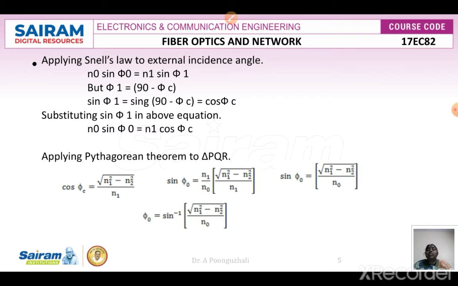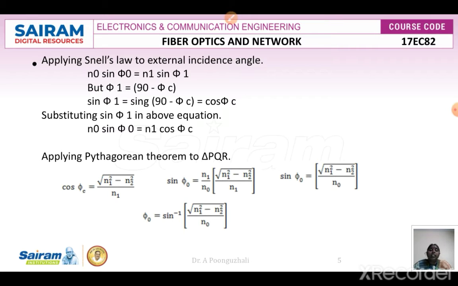So n0 is nothing but the refractive index of the air, and phi naught is nothing but the angle that is going to be incident on the interface, and n1 is the refractive index of the core. So here we are going to apply the Pythagoras theorem. We know that cos phi c is equivalent to square root of n1 square minus n2 square, divided by n1.